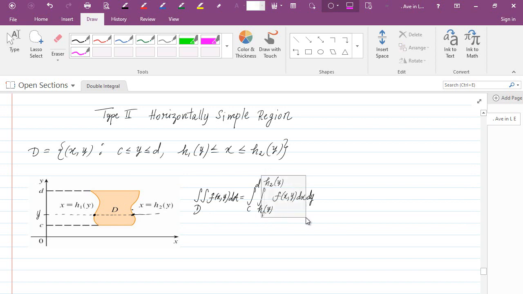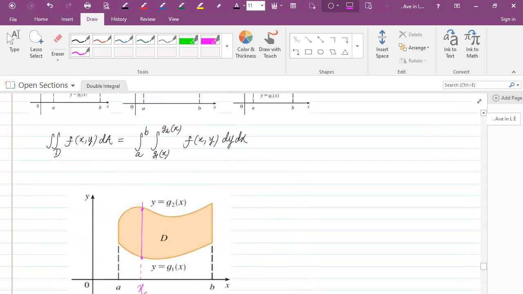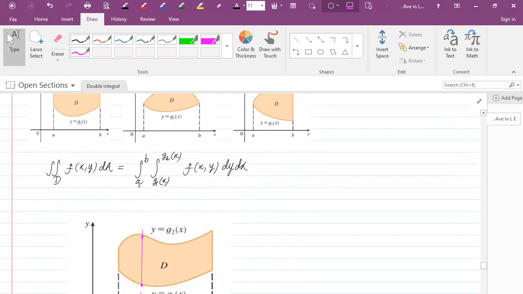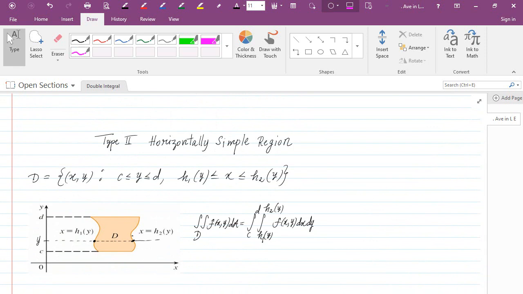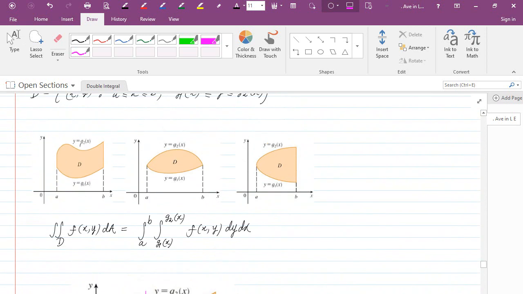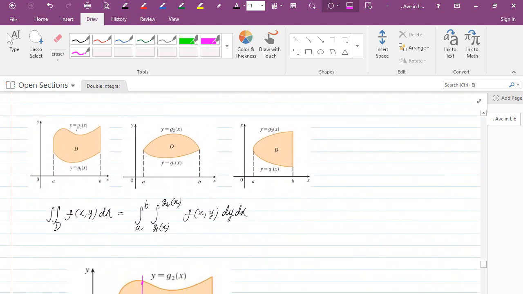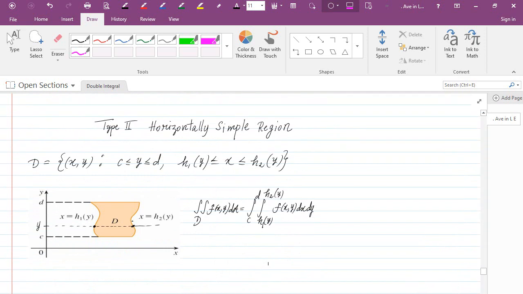So we integrate with respect to x first, and then we're going to get a function of y only, which we're going to integrate with respect to y, and that's going to be the value of this double integral. Notice that in both cases, the limits of integration for the outer integral are constants. In the case of the vertically simple region, we integrate with respect to y first, and in the case of a horizontally simple region, we integrate with respect to x first.